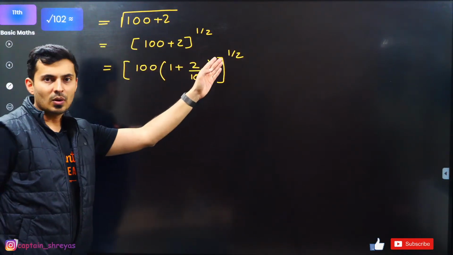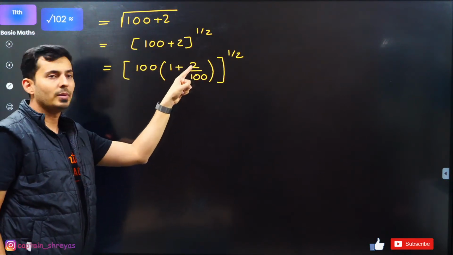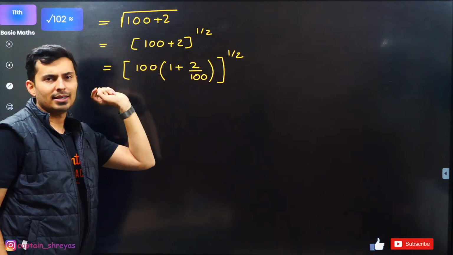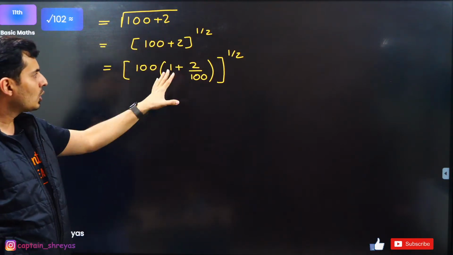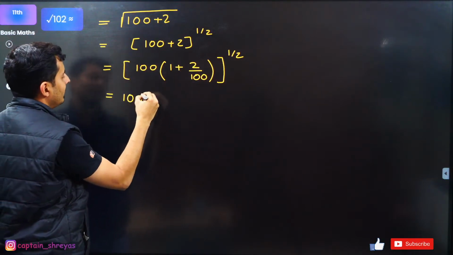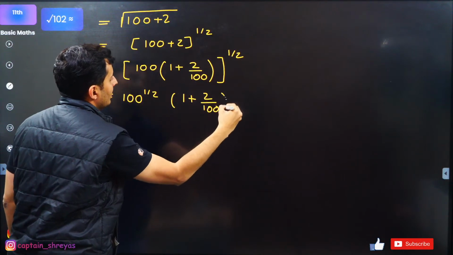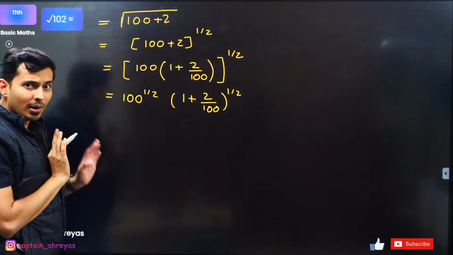Does that make sense to all of you? I'll just take 100 common. Even if you multiply, you will see 100 cancels. It will become 2 and 1 into 100 is 100. Exactly the original expression. Equality is maintained. Now 100 raised to half will be one term and the next term will be 1 plus 2 by 100 raised to half. Correct? Perfecto.